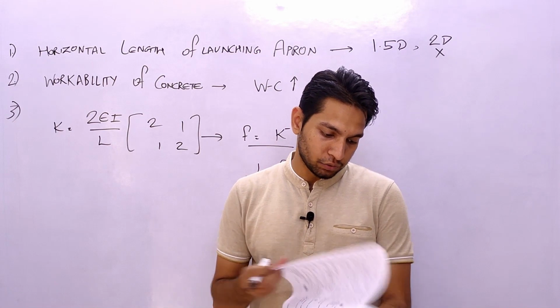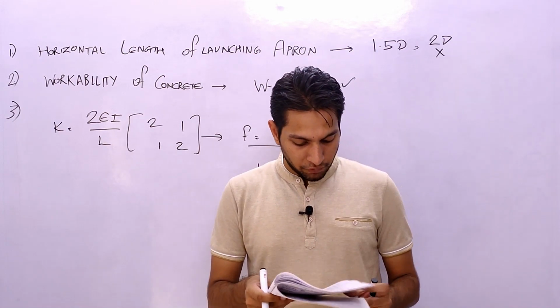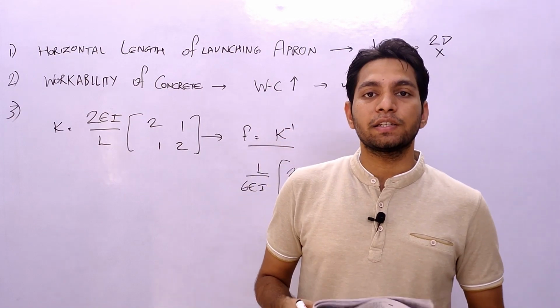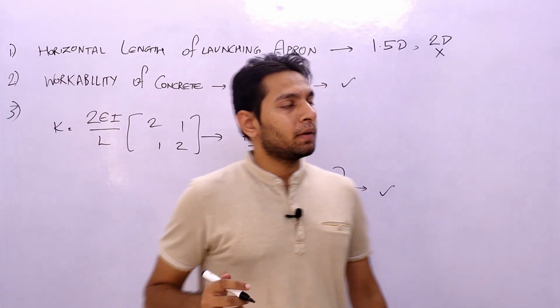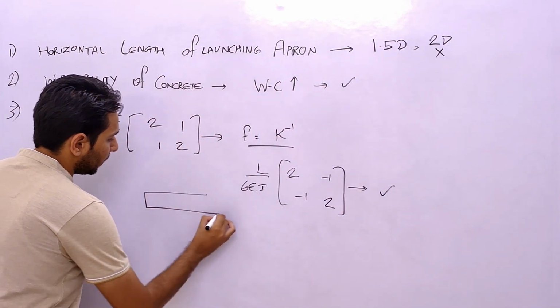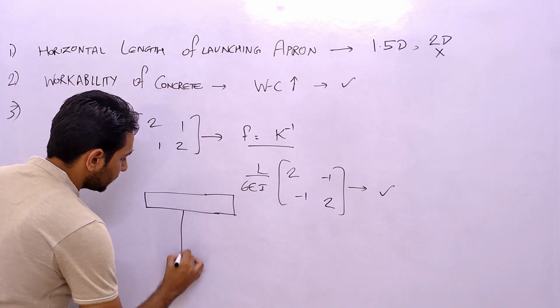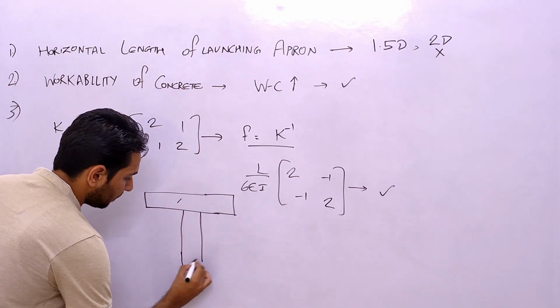Now moving to the next question, 146, that is the serial number in my question paper. The question is, it is given that the web plate, this is our web plate, and this is our flange plate, and this is our web plate.